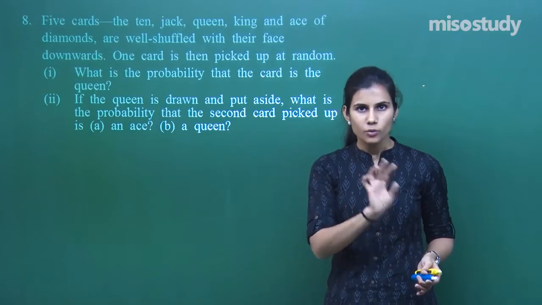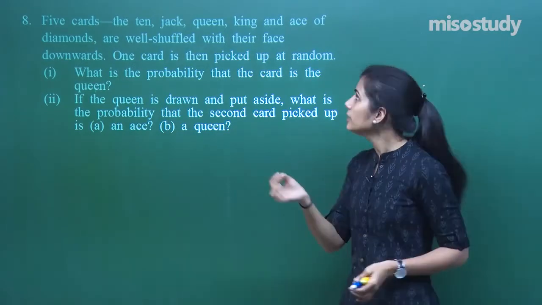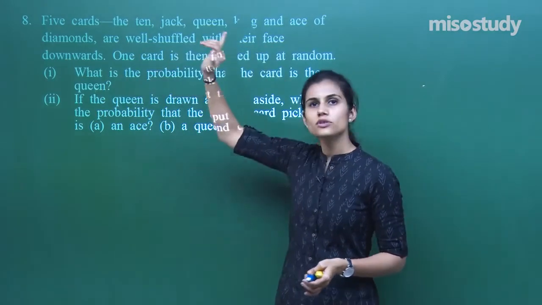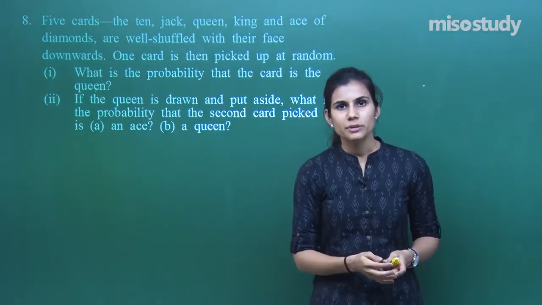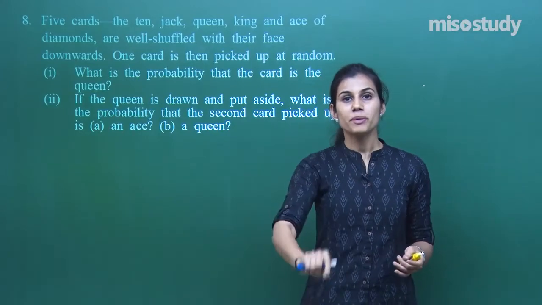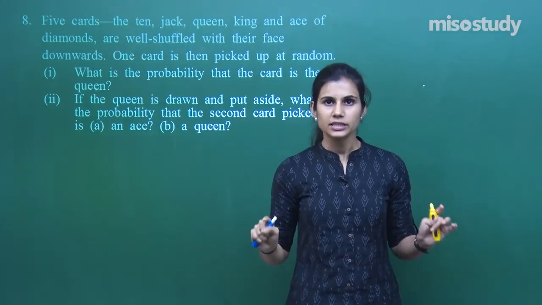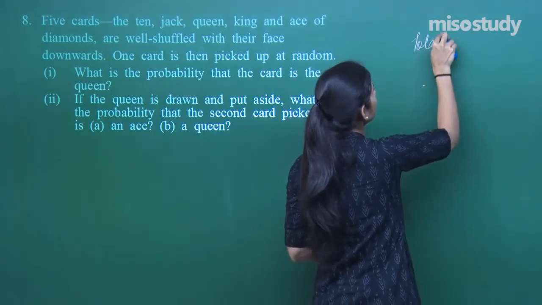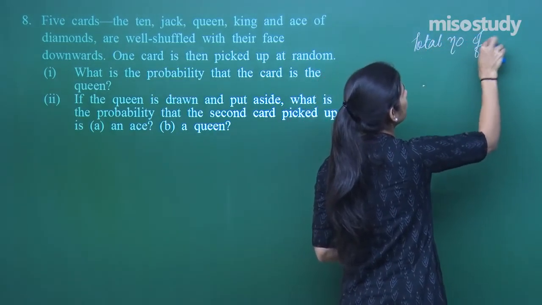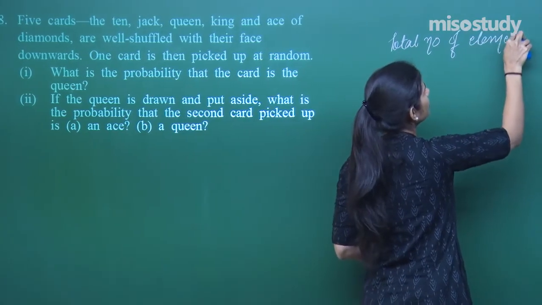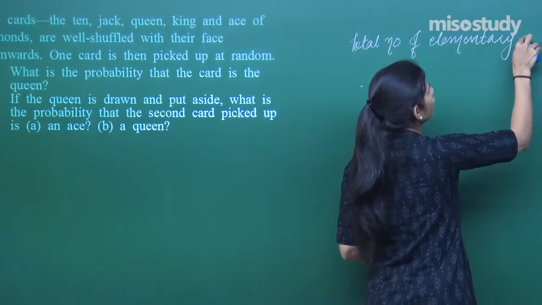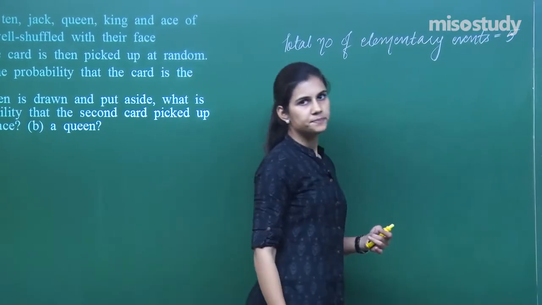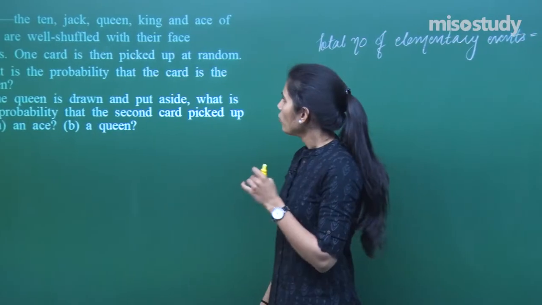When I pick up the card and I see, either it can be ace of diamonds, or king of diamonds, or queen of diamonds, or jack of diamonds, or ten of diamonds. So there are 5 possible outcomes associated with this random experiment of picking up a card from these 5 distinct cards whose face is downwards. So the total number of elementary events is 5. Clear?